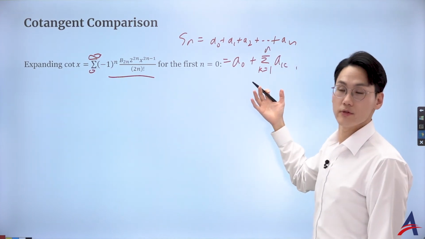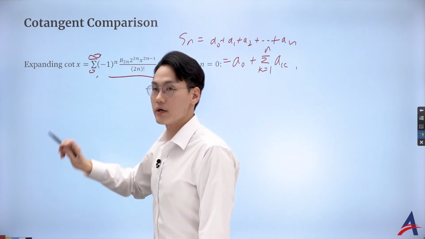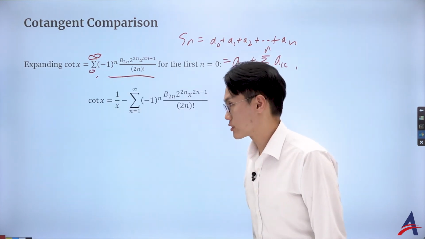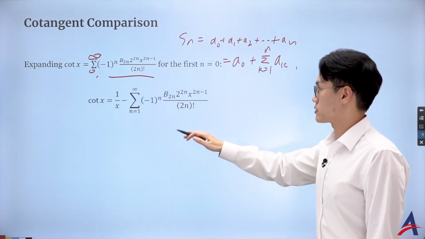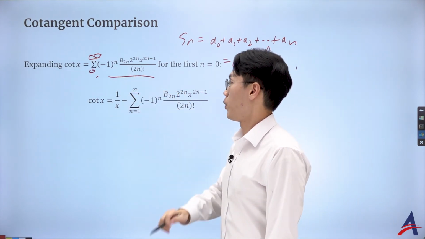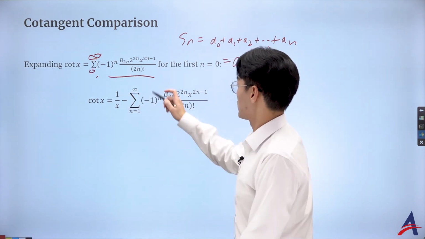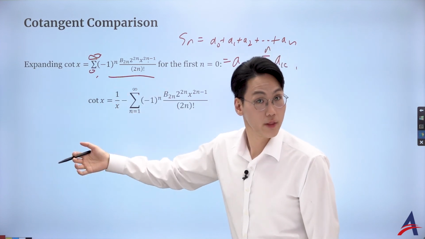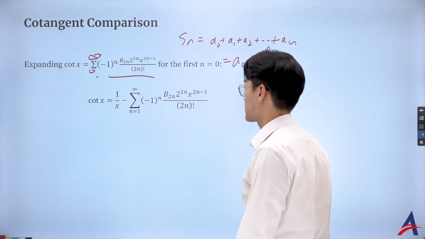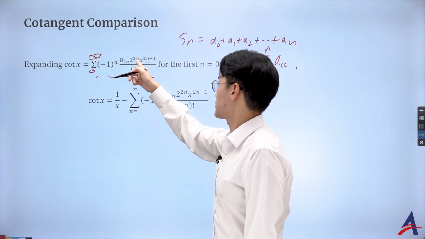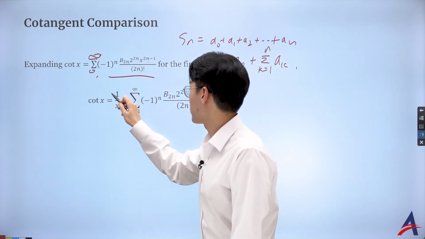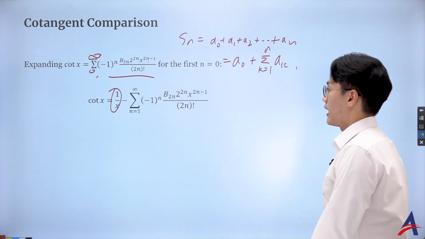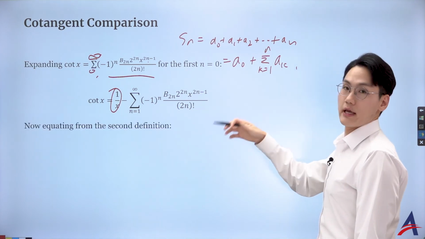So that's what I'm about to do. Instead of working with the 0, I'd like to match with the other one, so I'm going to start with k equal to 1. If you just take out the 0th term, it's just 1 over x, right? That is correct, because if you put 0 in it, x to the power of -1 is 1 over x, and b naught was 1, and this is 1, this is 1. I got just 1 over x. That's great, and that's what we have for the n equal to 1, right?